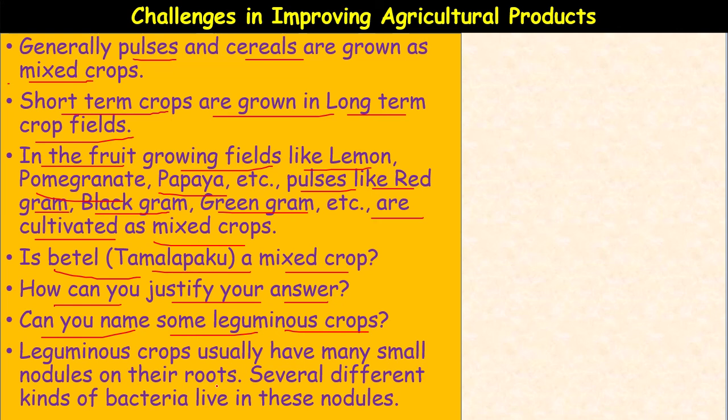The farmer can reap benefits from the crop grown successfully even if the other crop fails. That is the advantage of mixed cropping. Examples are wheat and gram, wheat and mustard, groundnut and sunflower; these are all mixed croppings.